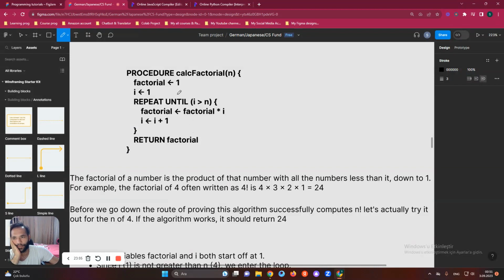Just think. We have repeat until, this is a while loop. We're saying if I is less than n number, it will always increase, right? So we have factorial 1 and the I is 1, and they are in a repeating process, and we return factorial out of the loop the way we used already, but the result is still the same.